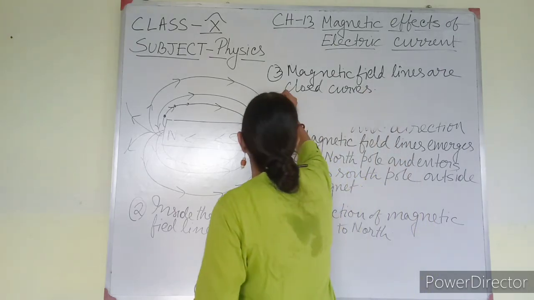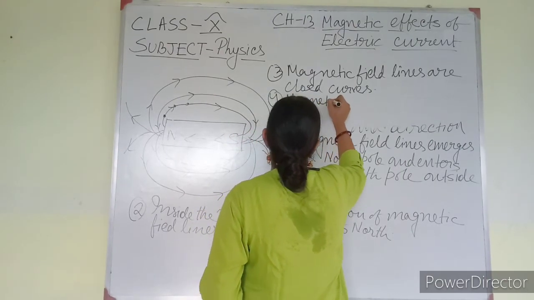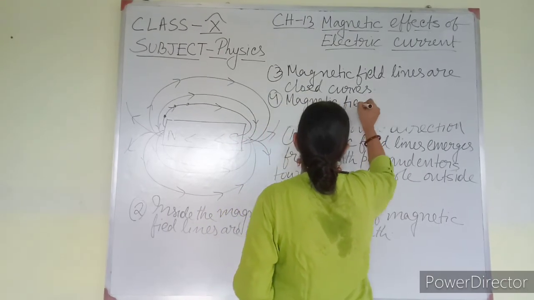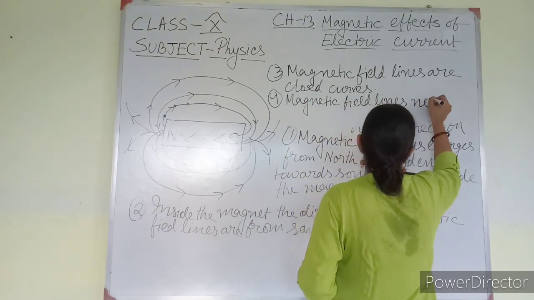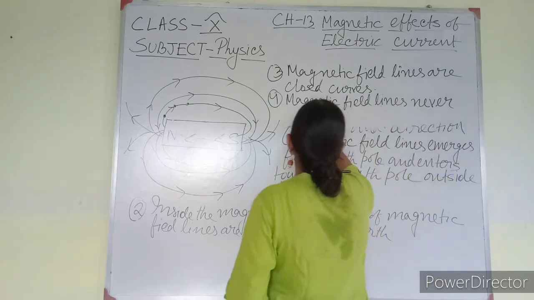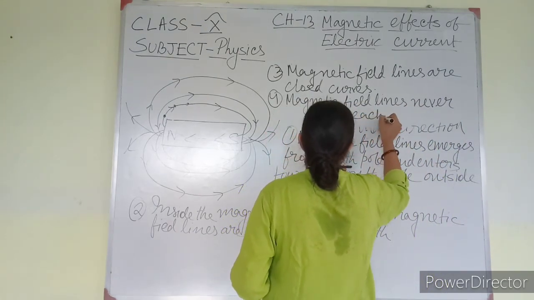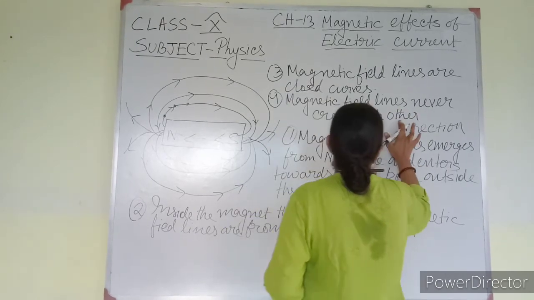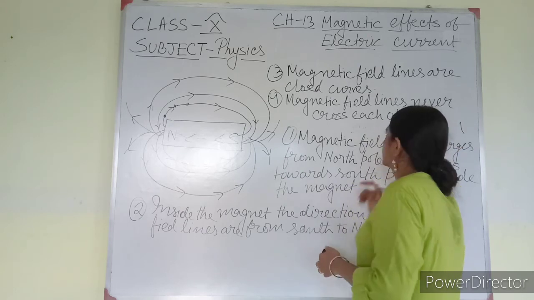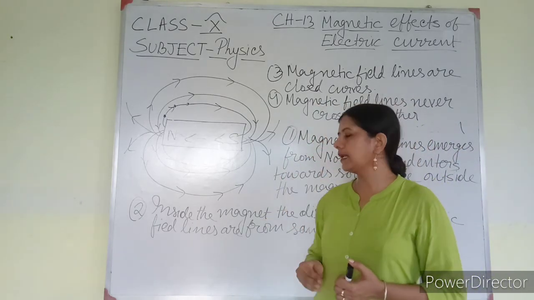So number 4 is: magnetic field lines never cross each other. So these are all four points about magnetic field lines.